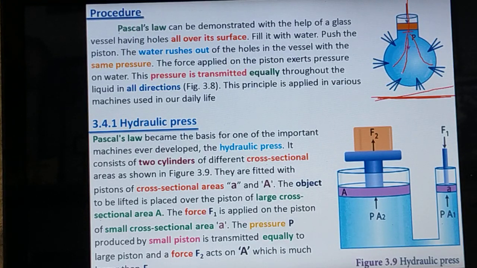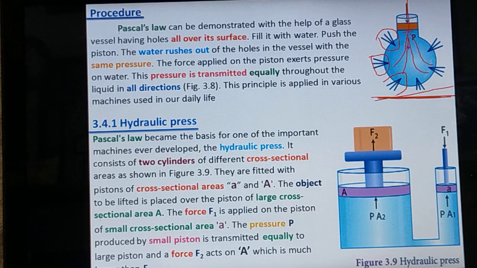That is a very important thing we have to listen to. Uniformly in all directions the force is transmitted. As a result, from all the holes the water will come out with the same force.